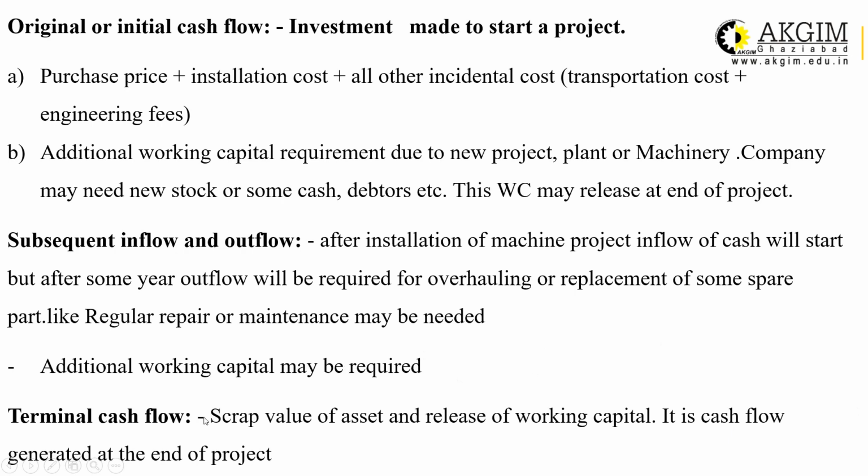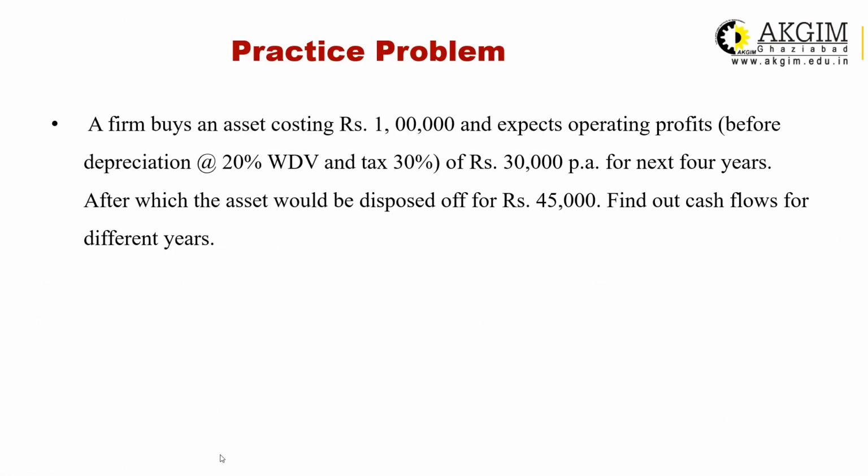Last is terminal cash flow. Terminal cash flow means at the end of the useful life of the asset, when the life is over, you will sell the scrap of the plant or machinery and then release the working capital. These two, scrap sale of the asset and release of working capital, will be treated as terminal cash flow generated at the end of the project.